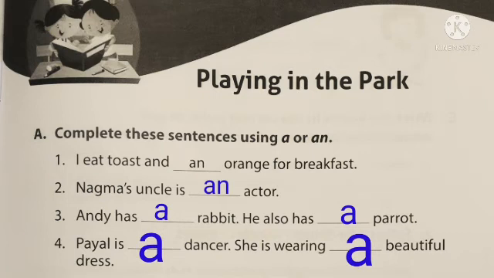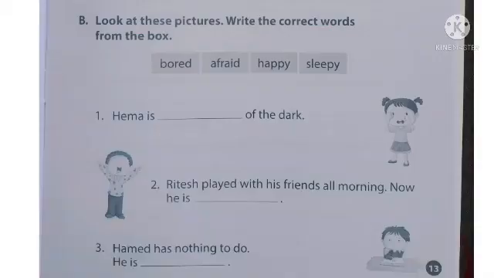So we can read one by one. First sentence, I eat toast and an orange for breakfast. The second sentence, Nagma's uncle is an actor. Third one, Andy has a rabbit. He also has a parrot. Fourth one, Payal is a dancer. She is wearing a beautiful dress.